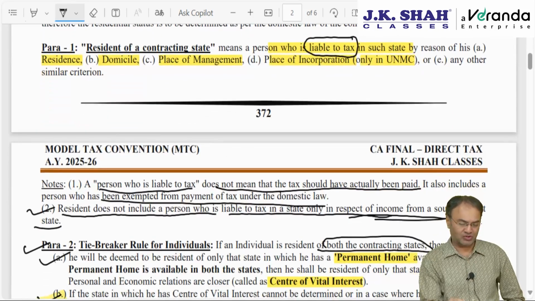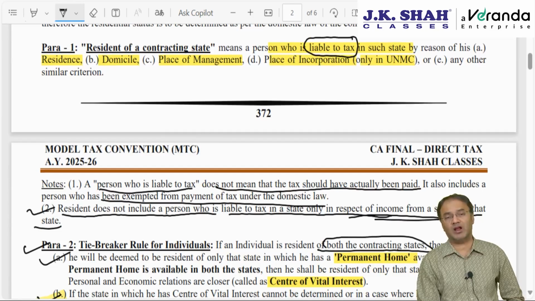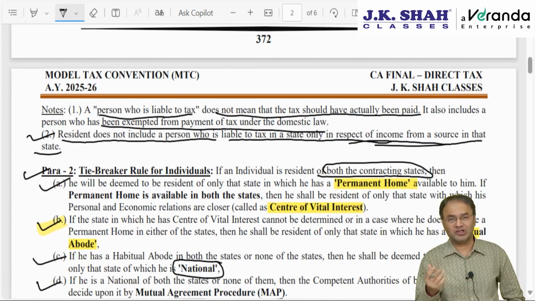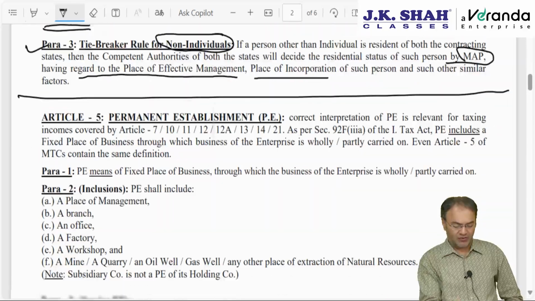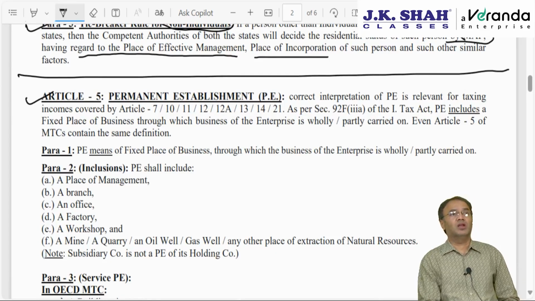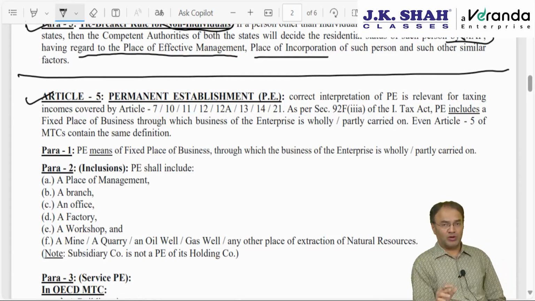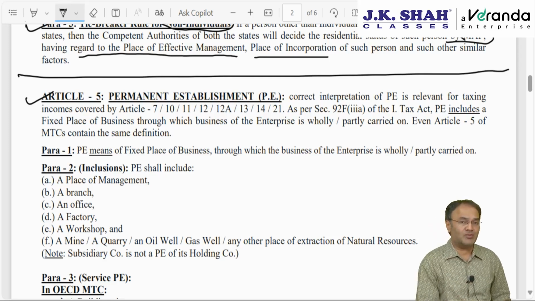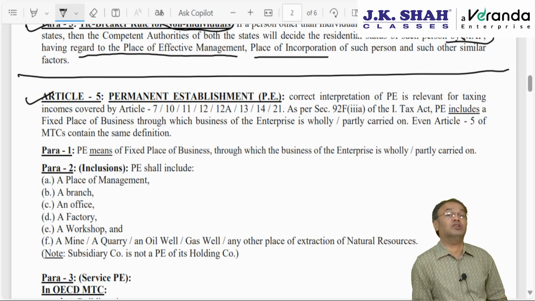There are certain points. Questions have already come, especially on para 1, dual residency, then what to do. Article 5, permanent establishment, very important. Article 5 describes the term permanent establishment with various inclusions and various explanations. Permanent establishment, we know pretty well, is nothing but the fixed place of business.